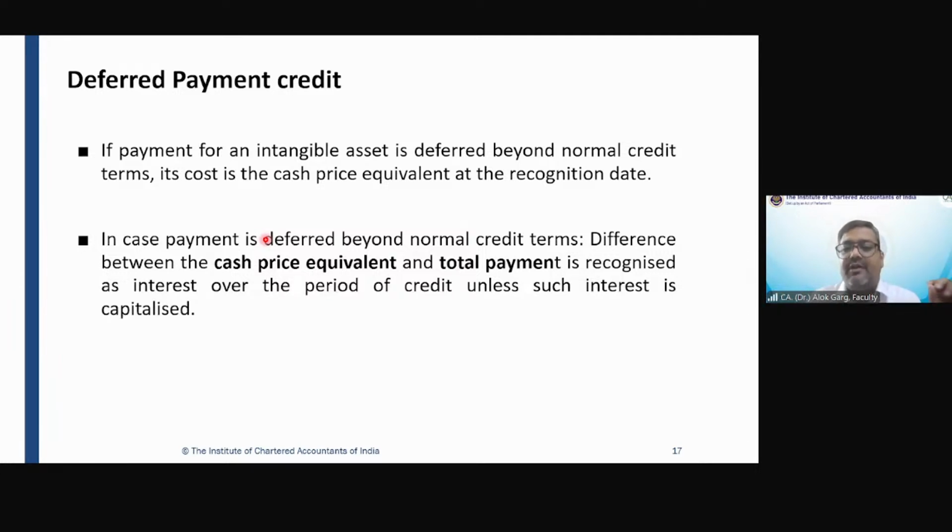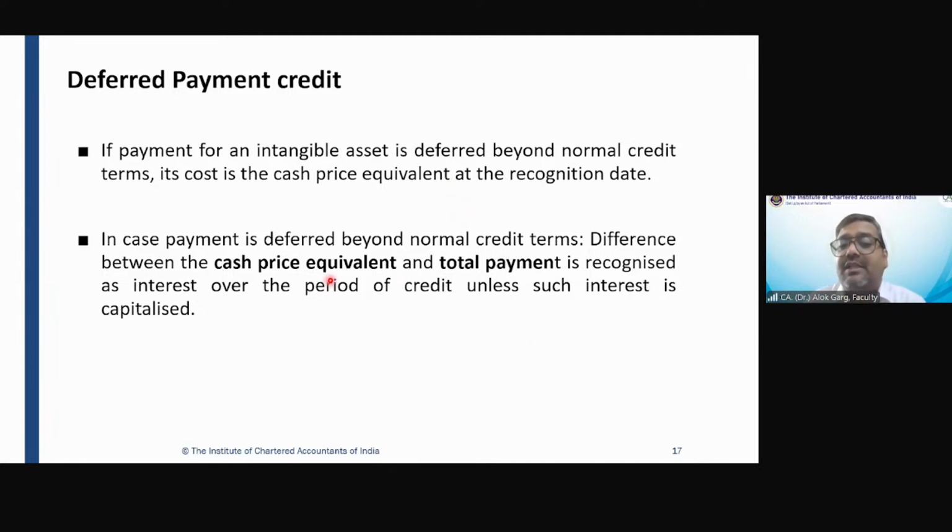If the payment for an intangible asset is deferred beyond normal credit terms, the cost of intangible asset is the cash price equivalent, right? And if there is a difference between consideration paid and the cash price equivalent, in this case, the cash price equivalent is 50,000 rupees. The consideration payable is 55,000 rupees.